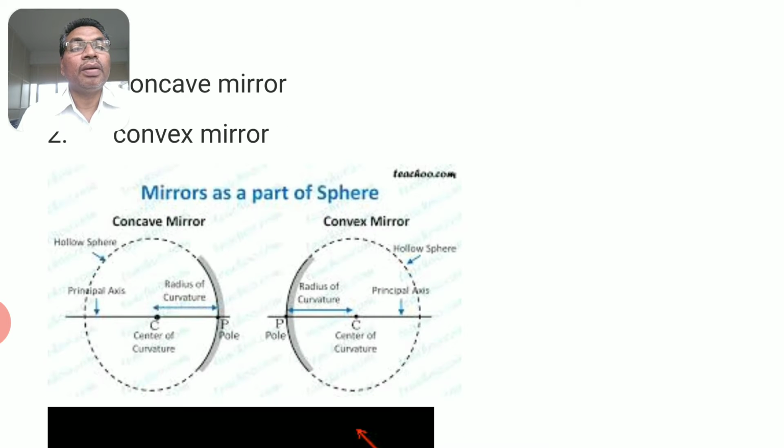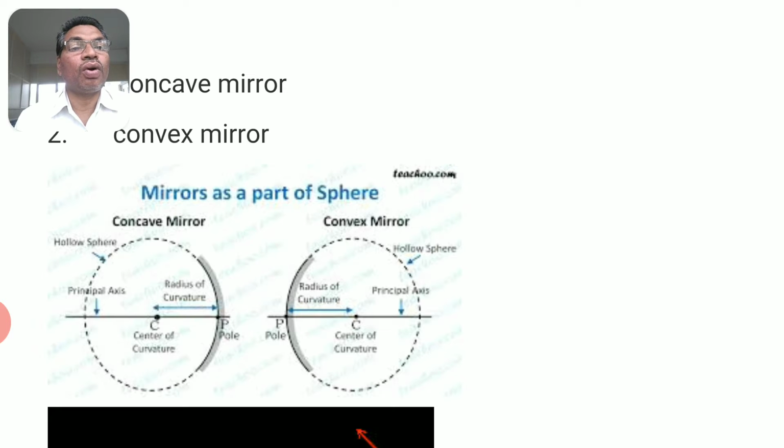Now, how are those mirrors made? How are concave mirrors made and how are convex mirrors made? A spherical sphere of glass is taken where a part of it is cut. You can see the first figure in concave mirror. The outer surface is painted and inner surface is a reflecting surface. It is called concave mirror. I repeat, outer surface is coated with paint. Inner side is reflecting surface. It is called concave mirror.